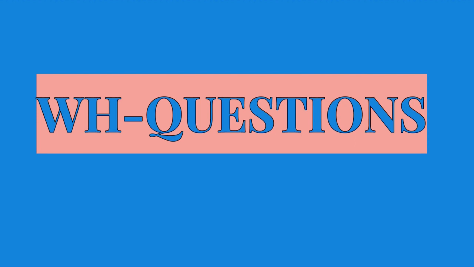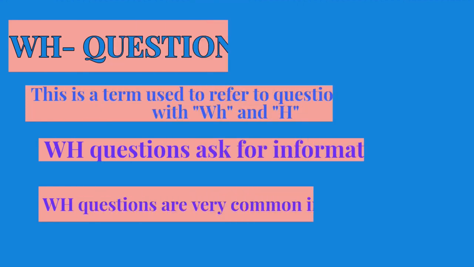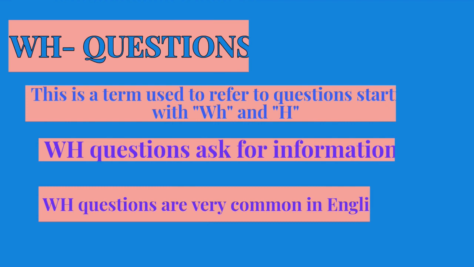Let's discuss WH questions. WH questions is a term used to refer to questions starting with WH and H. It asks for information, and WH questions are very common in English.